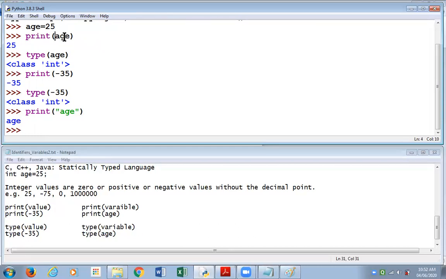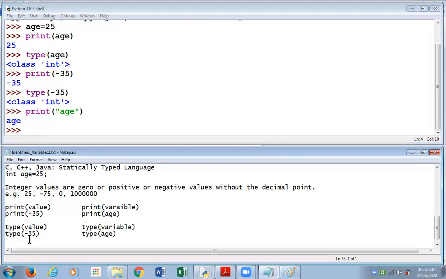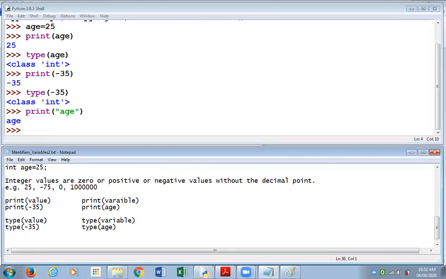So I'll just share a note of this with you over here in my text file. Print in double quotes, if I write age, it will not print the value of variable age, that is 25. It will not print 25.